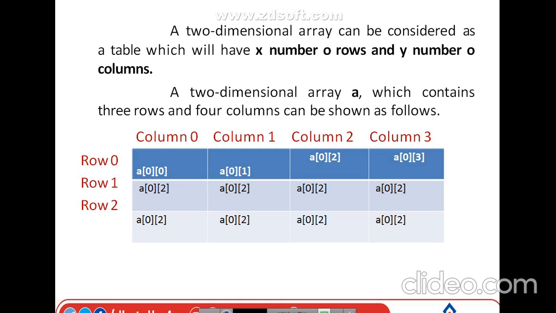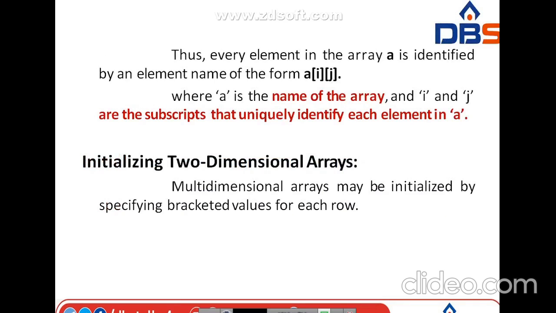First row is completed, okay. Again in the second row, second row means a of 1, 0, again 1, 1, 1, 2, 1, 3, like this, okay. Here every element in the array A is identified by an element name of the form A of i, j, where A is the name of the array and i and j are the subscripts that uniquely identify each element in A.